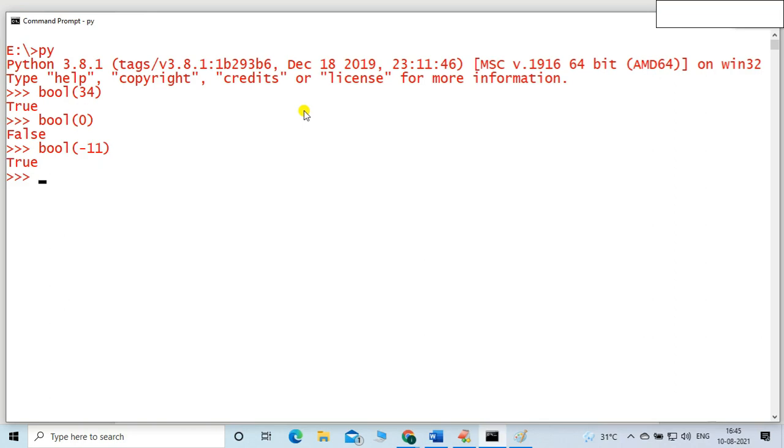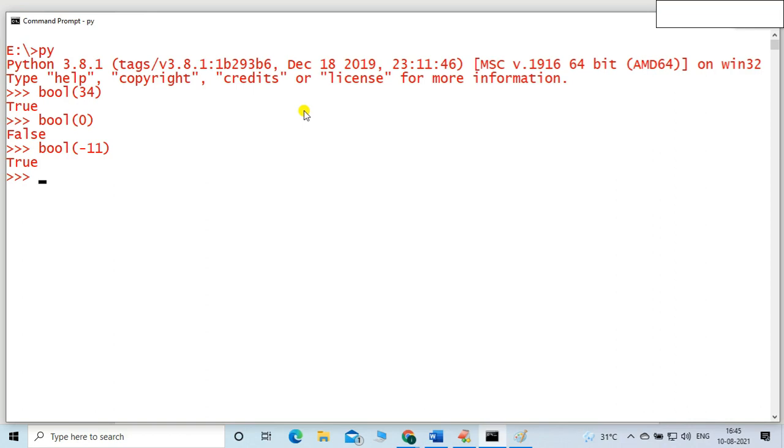So what I mean to say, why will this happen? What's the reason? Very simple, friends. Listen carefully. The reason is very simple. For any value which is non-zero, the result will always be true. But if the value is zero, then the result will be false.